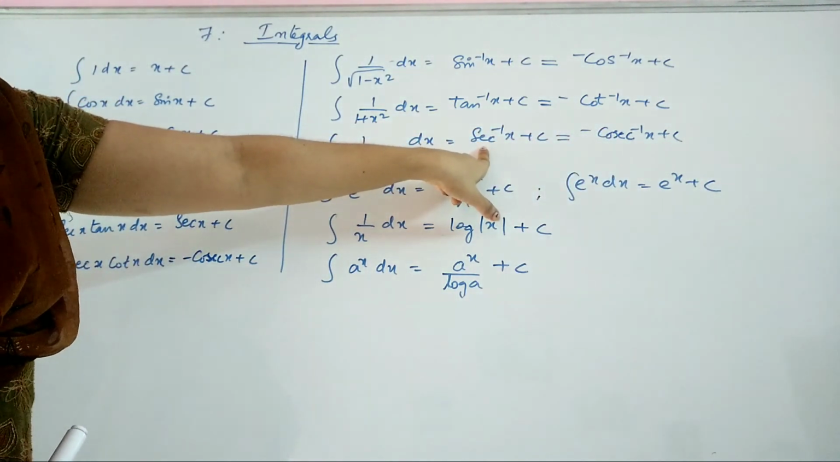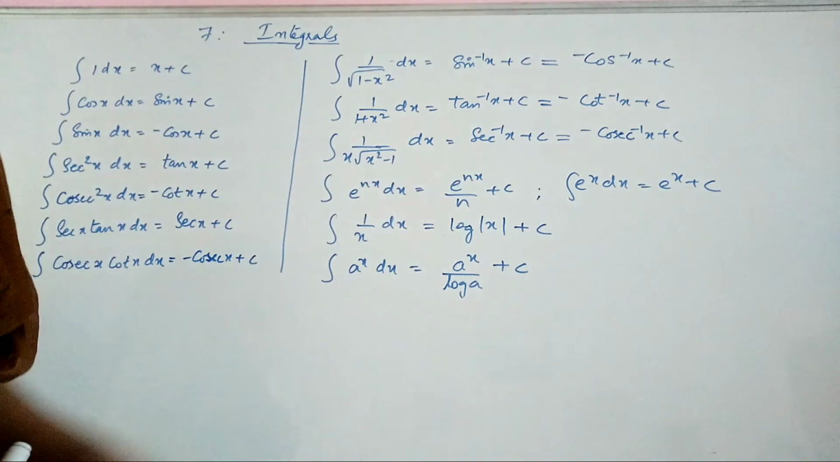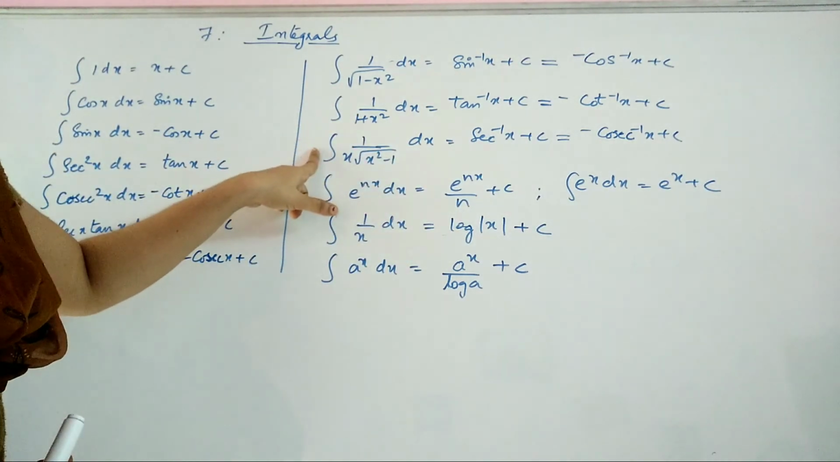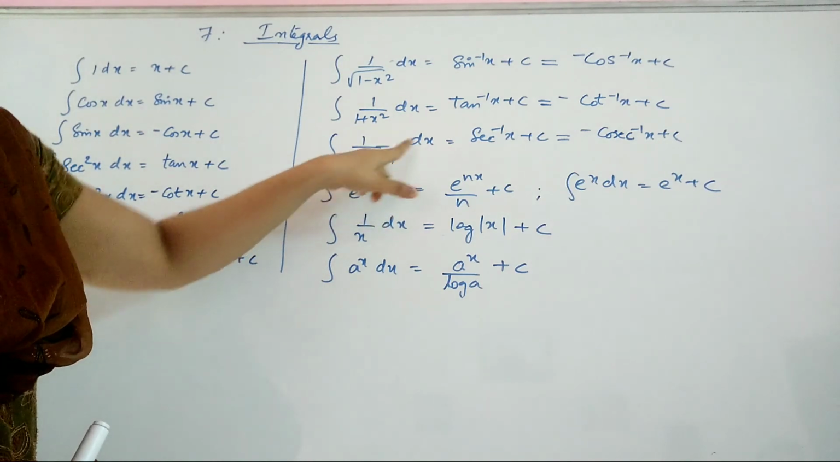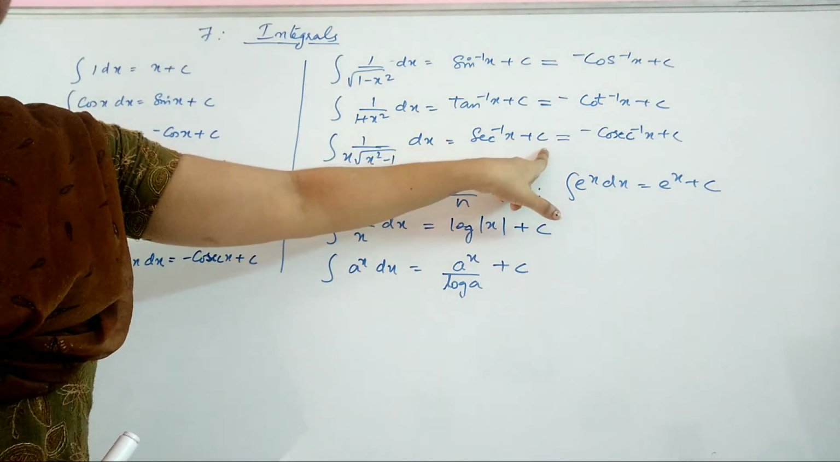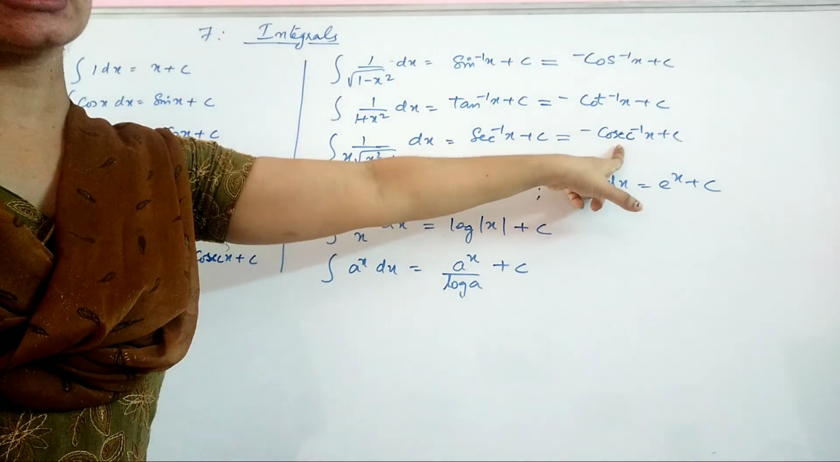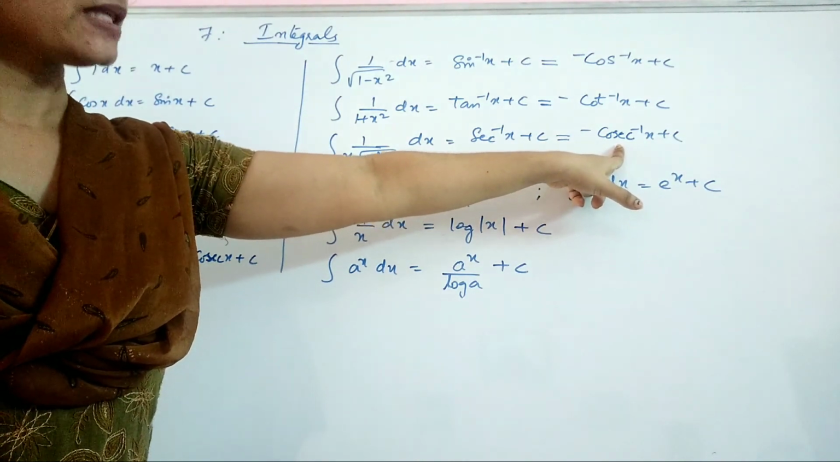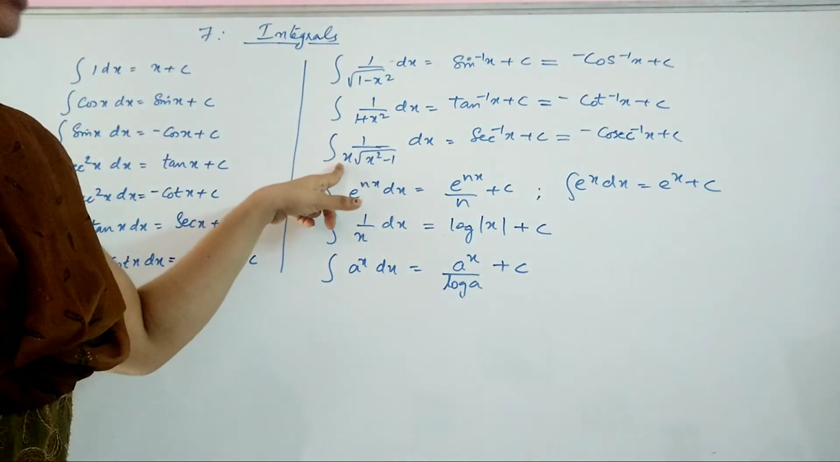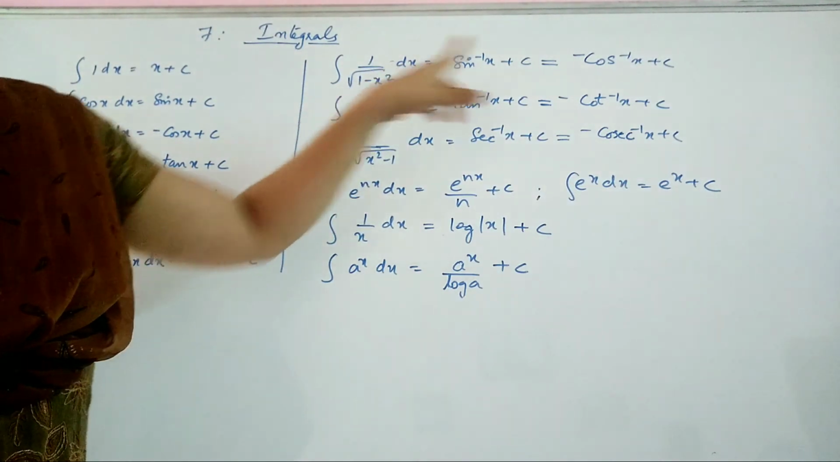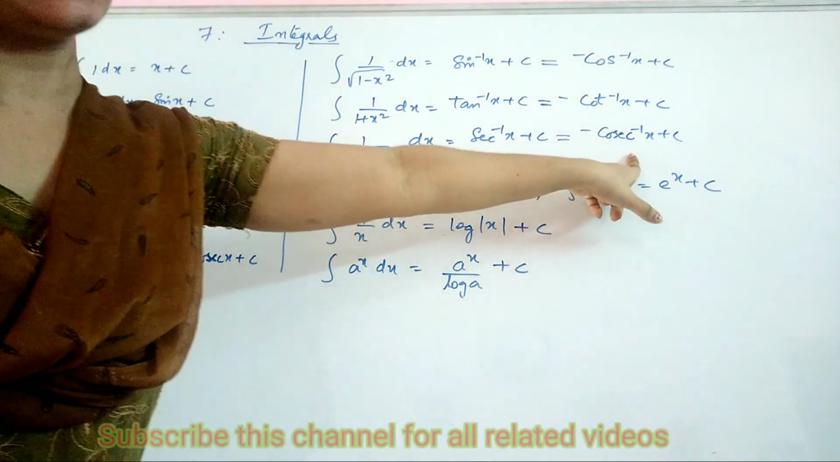Derivative of sec inverse x is 1 by x into root of x square minus 1. So you have integral of 1 by x into root of x square minus 1 dx as sec inverse x plus c. Again, derivative of cosec inverse x is minus 1 by x into root of x square minus 1. So here you will have integral of 1 by x into root of x square minus 1 dx as minus cosec inverse x plus c.